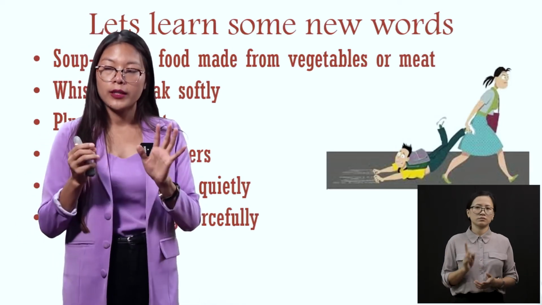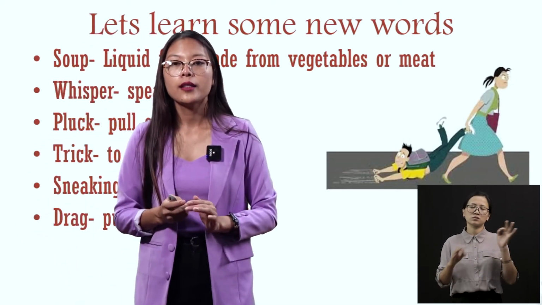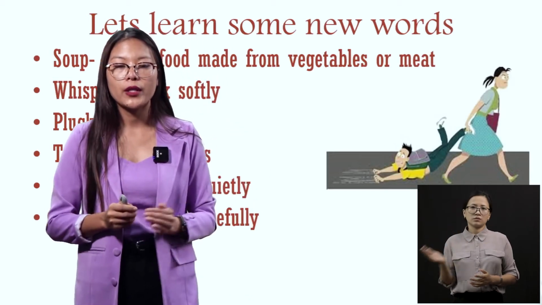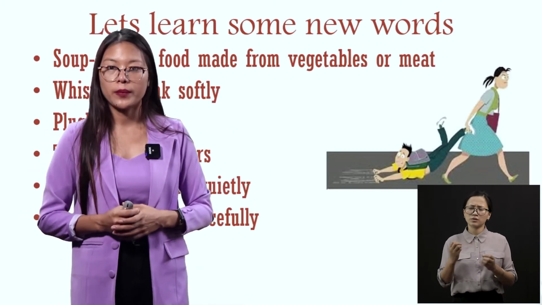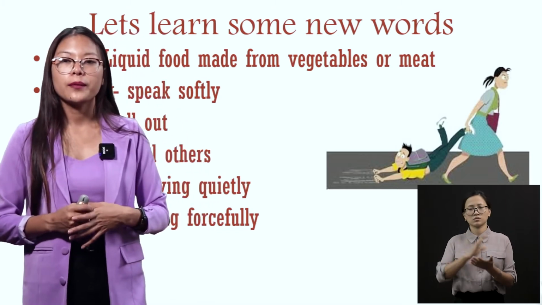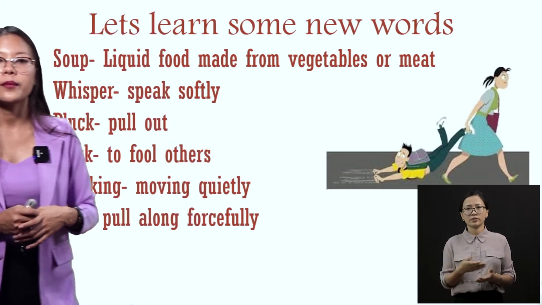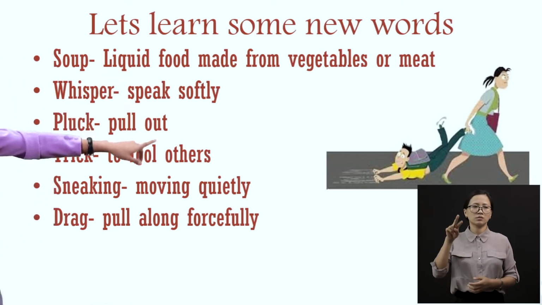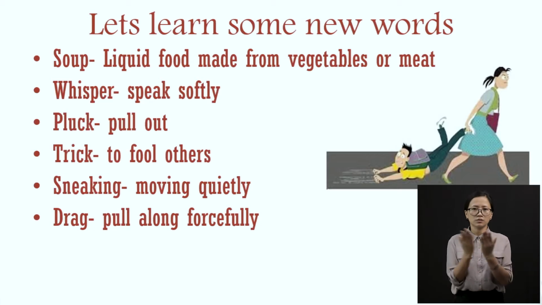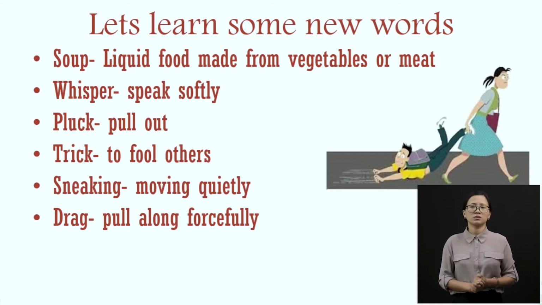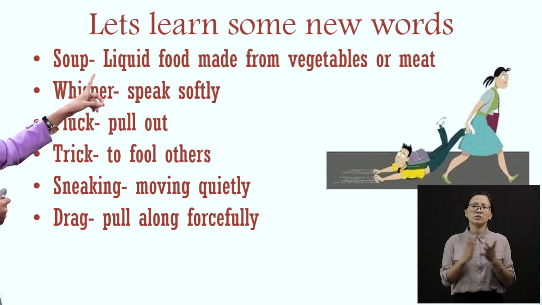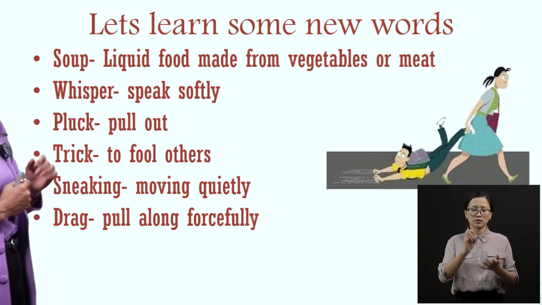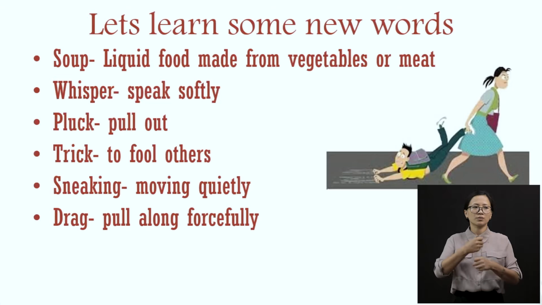Okay, now that is the story, and we have come across many new words in this chapter, right? So we will learn some new words, okay? Now we will learn some new words. Here I've given some words and the meaning next to it. Shall we all read from the beginning? First is soup. S-O-U-P, soup. Soup, what is a soup? Soup is a liquid food made from vegetables or meat.